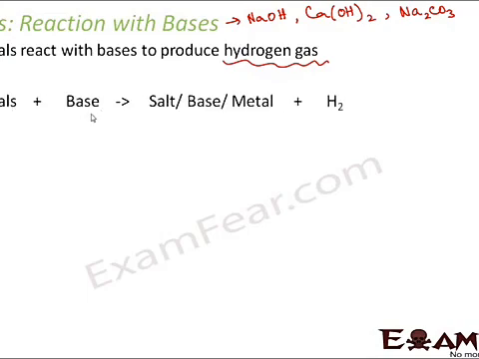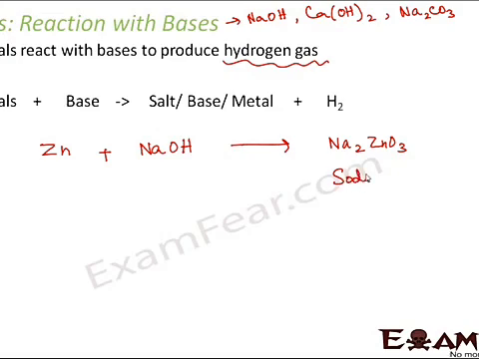So metals react with a base to form a salt plus hydrogen gas. Let us take some examples. Let us take the example of zinc. Now zinc combines with a base, for example NaOH, sodium hydroxide. So what does it form? It forms Na2ZnO2, which is sodium zincate.